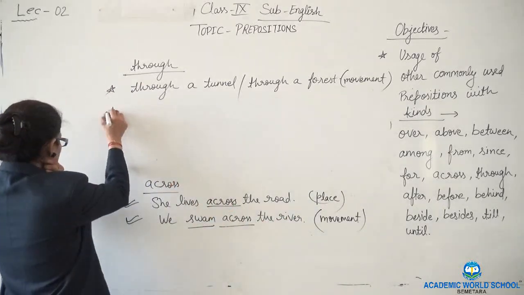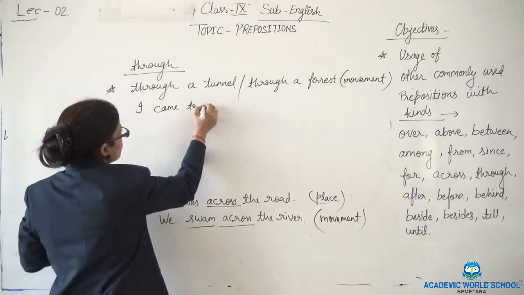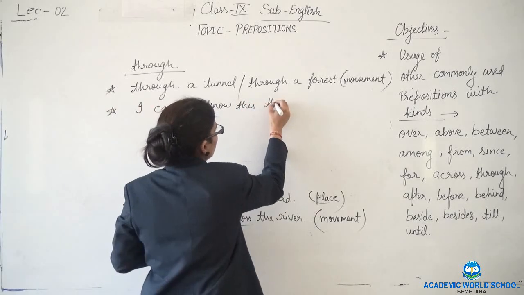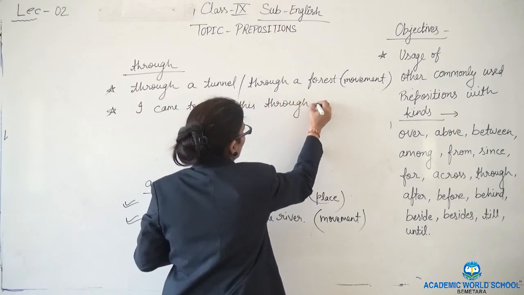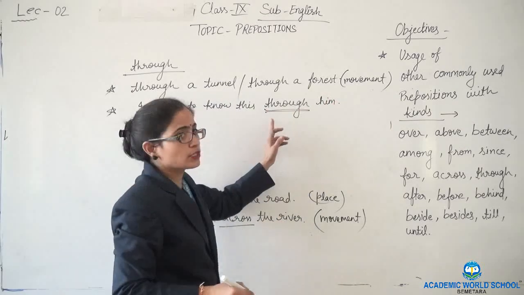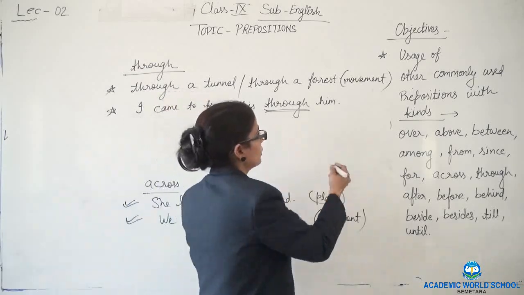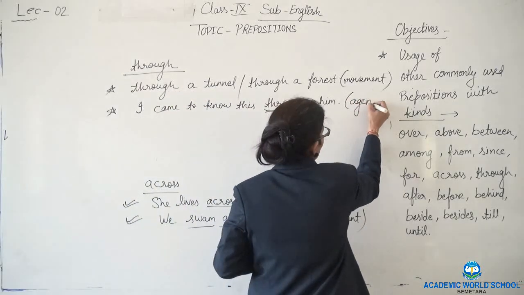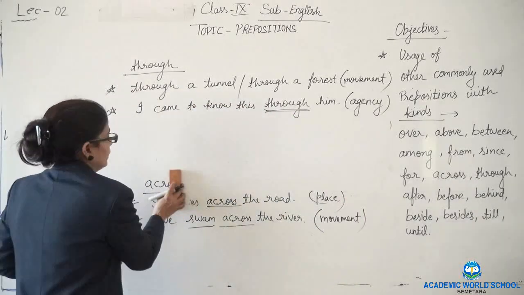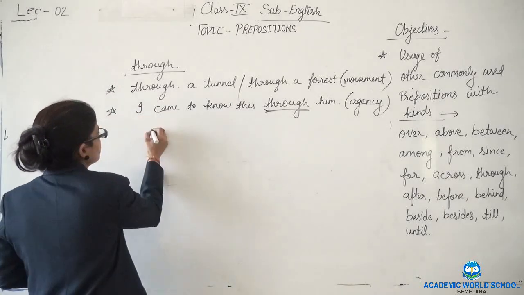Like for example, I came to know this through him. So here this is the resource person. Okay, through him I came to know this. So here this is telling about agency, or we can say means. Let's see the examples of after. How after is used.